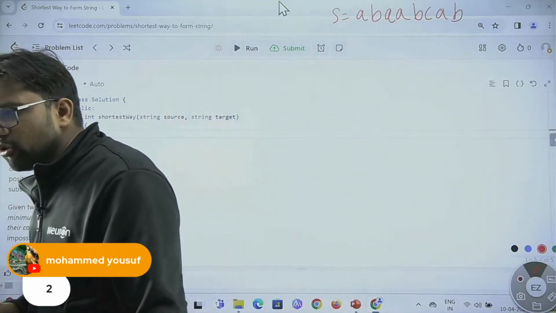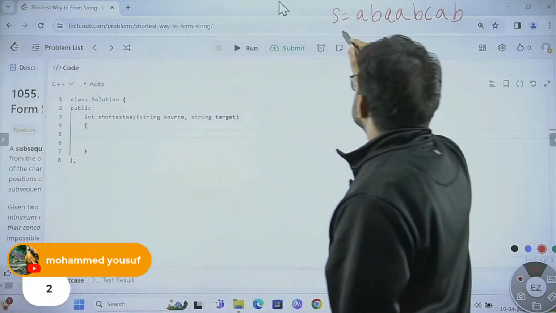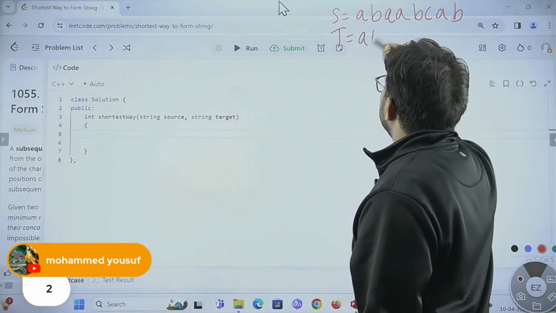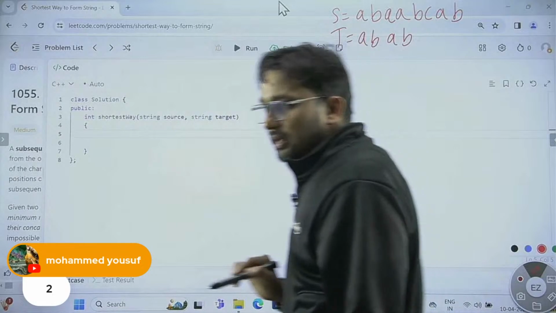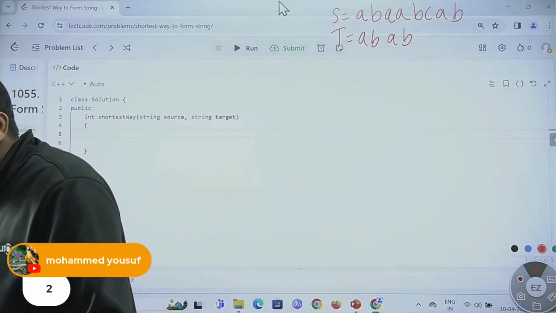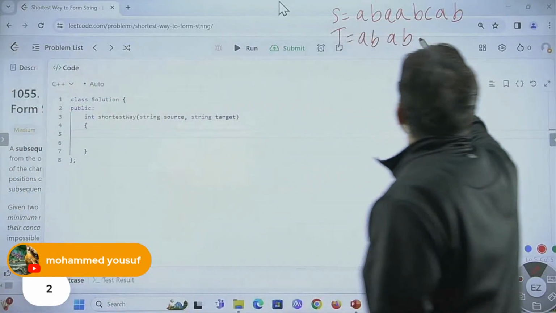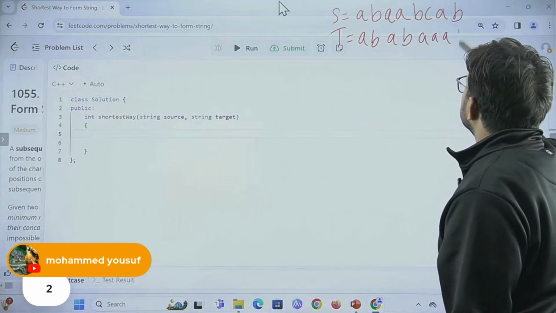Again, we already know about this example. Target is A, B, A, B, A, B, A, B. This is our target.